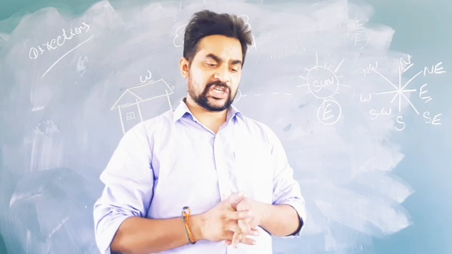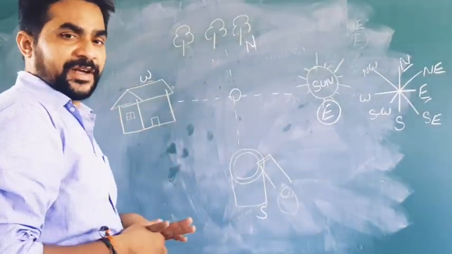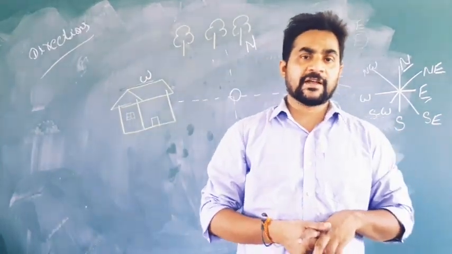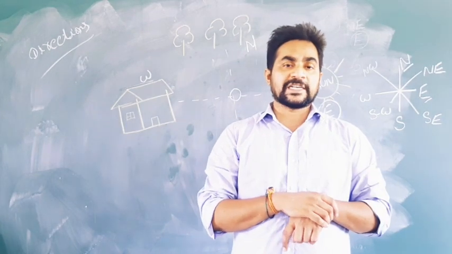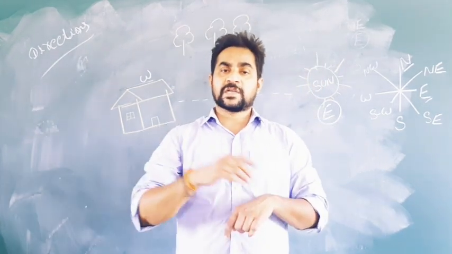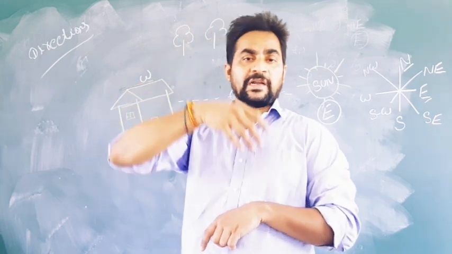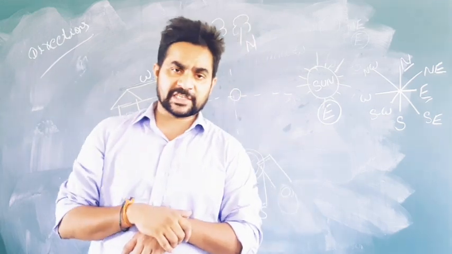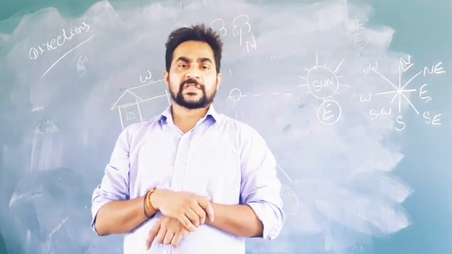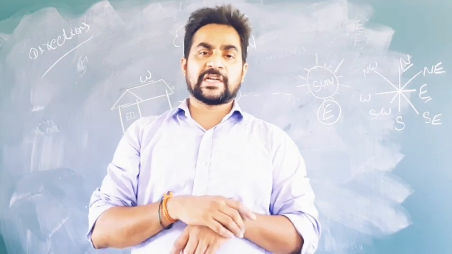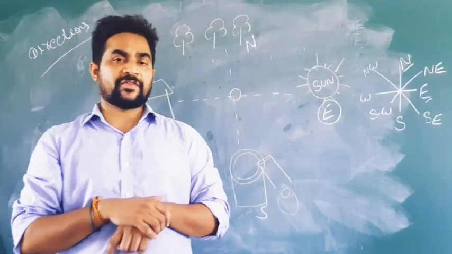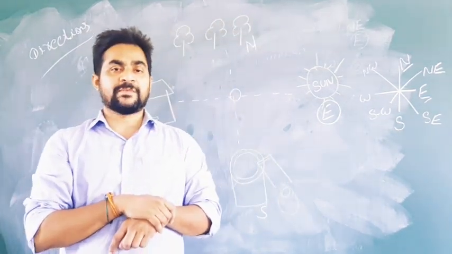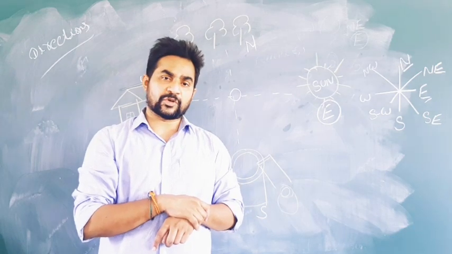What is the direction? One more time, I will revise this concept. So we have the 4 directions. The last day, Laila asked Mallika where South Venkatapuram is, because she doesn't know the direction. Once you know the south, north, east, west, we can understand what is the northern side of Venkatapuram, what is the southern side of Venkatapuram, the eastern side of Venkatapuram, and also the western side of Venkatapuram.